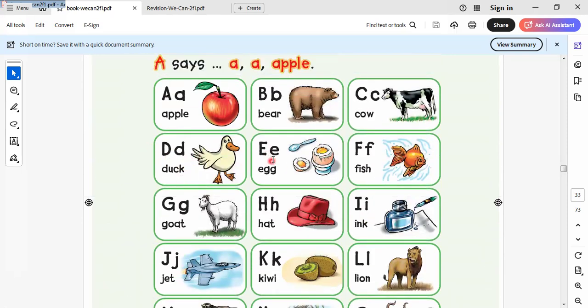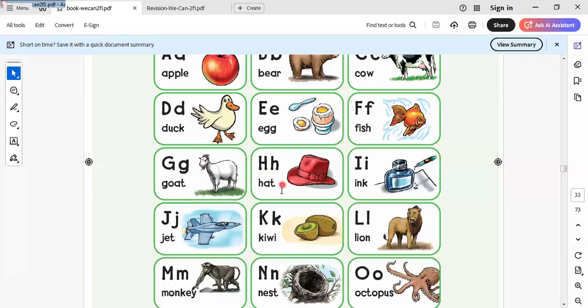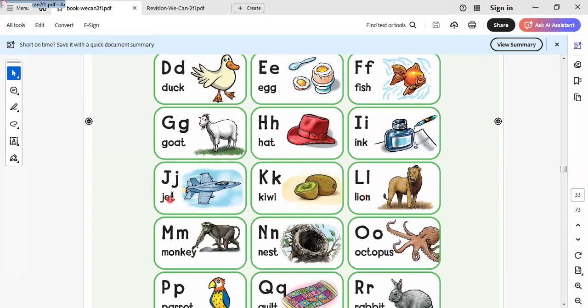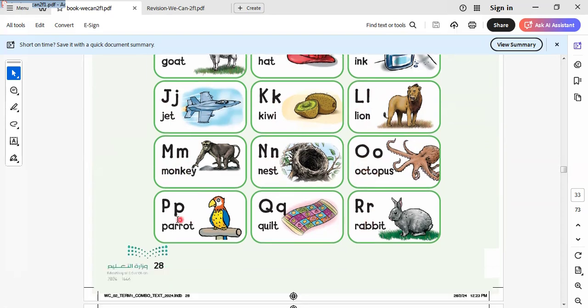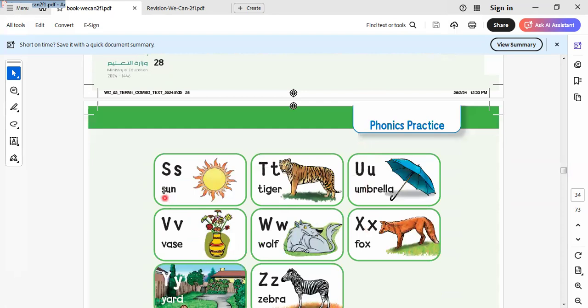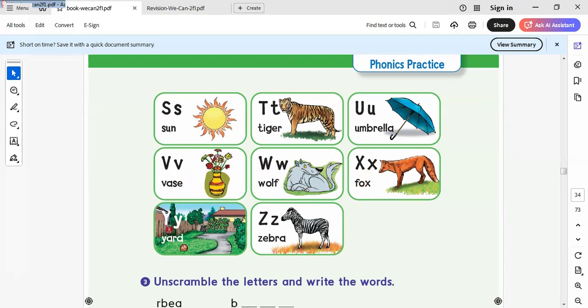Capital D and small d for duck, capital E and small e for egg, capital F and small f for fish, capital G and small g for goat, capital H and small h for hat, capital I and small i for ink, capital J and small j for jet, capital K and small k for kiwi, capital L and small l for lion, capital M and small m for monkey, capital N and small n for nest, capital O and small o for octopus, capital P and small p for parrot, capital Q and small q for quilt, capital R and small r for rabbit, capital S and small s for sun, capital T and small t for tiger, capital U and small u for umbrella, capital V and small v for vase, capital W and small w for wolf, capital X and small x for fox, capital Y and small y for yard, capital Z and small z for zebra.